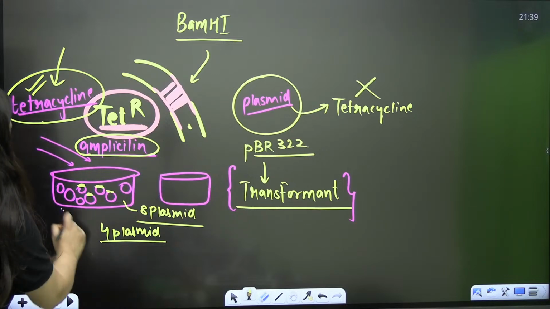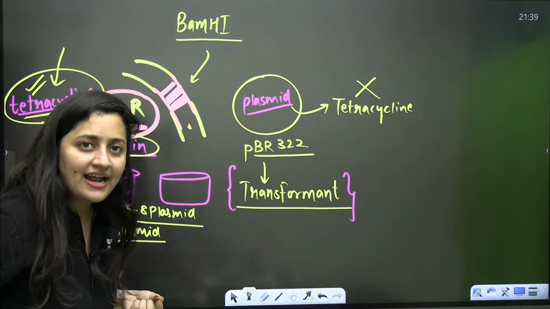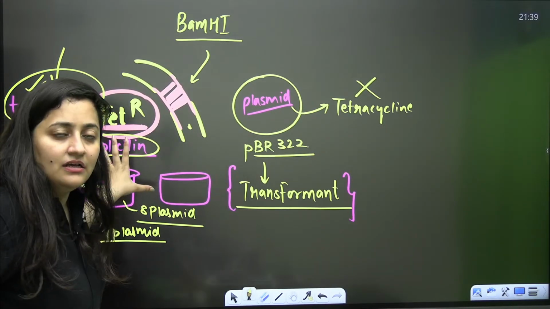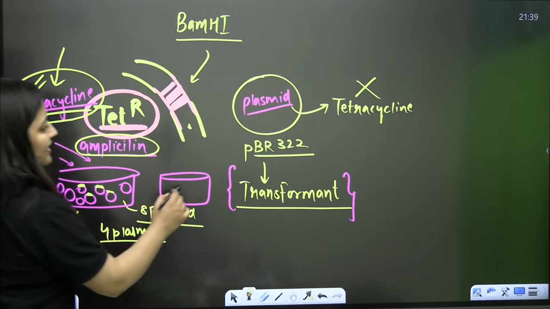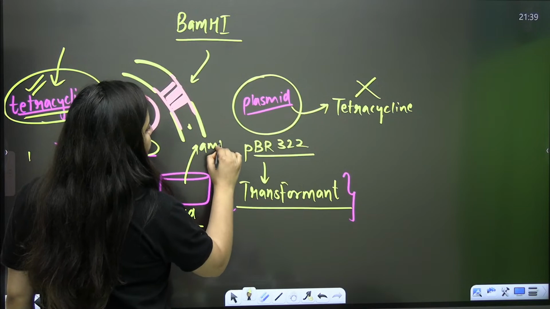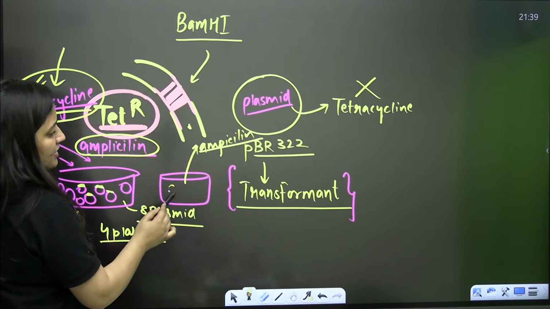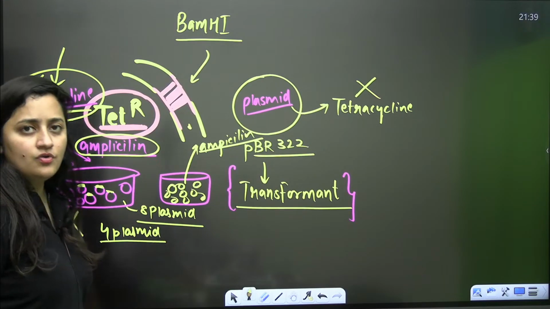Obviously, they are not going to survive here. Why? Because tetracycline is there, and due to insertional inactivation, they do not have resistance against tetracycline. Now let's say this is a culture where only ampicillin is there. So obviously here they will survive. Yes or no?